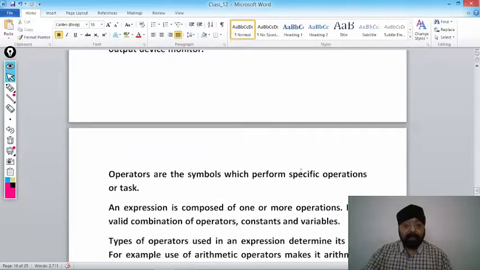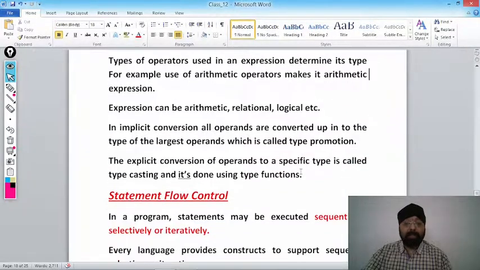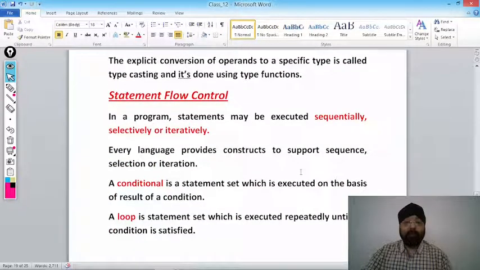In our 6th lecture we are going to start something known as statement flow control. Now what is statement flow control? In a program, try to concentrate on what I am teaching. In a program, statements may be executed sequentially, selectively or iteratively.